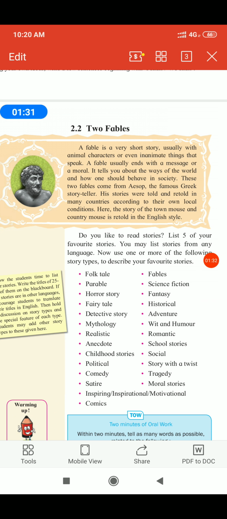These two fables come from Aesop, the famous Greek storyteller.